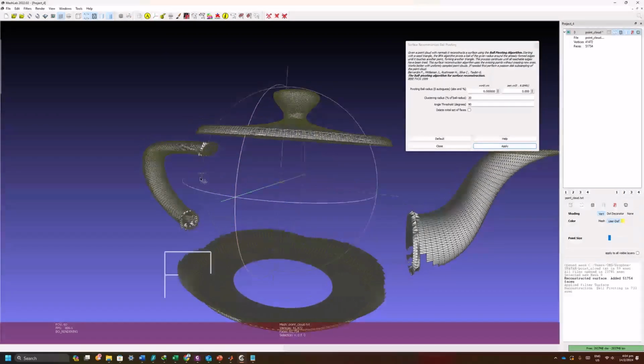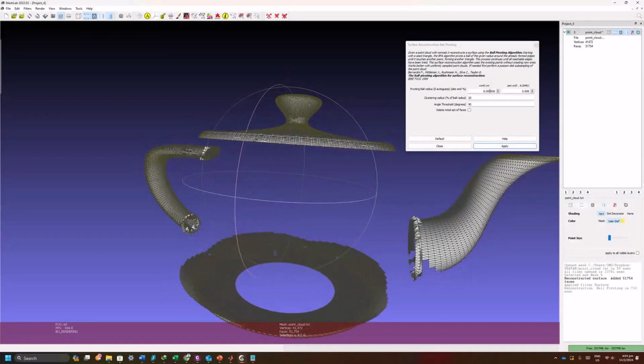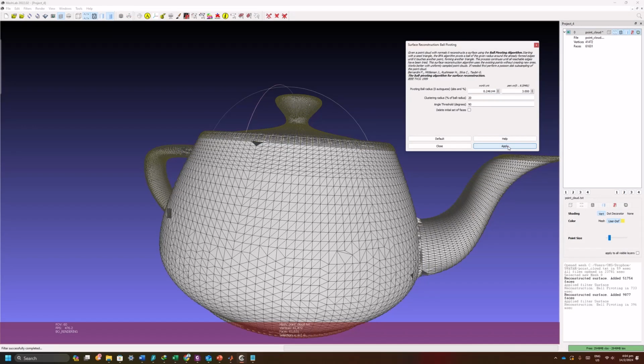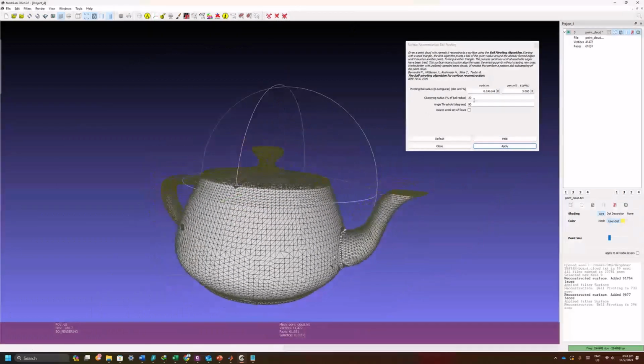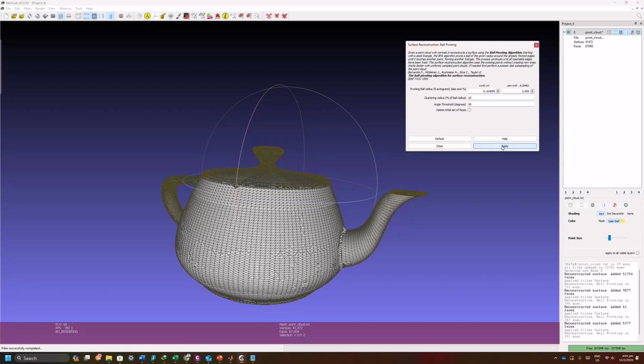By pressing the apply button, this will generate a surface model that is not appropriate. So we can change the radius of the ball point. Then eventually we can see there is some modification in the surface. And after some iterations, we can get the complete and perfect surface model of the teapot.